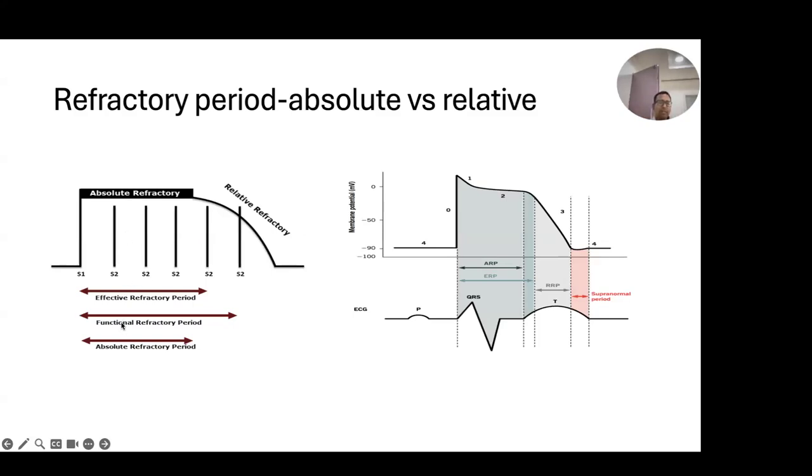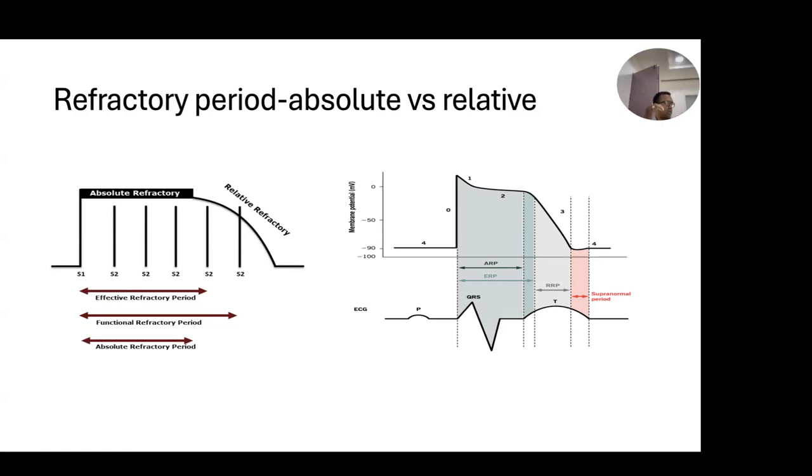So ERP, functional and ARP. The time it reaches this S2 level, we say ERP. So ERP and ARP are almost the same, and the time it is conducting is called functional. And if you look from the ECG point of view, if it falls at the initial part of the T wave, it will not conduct. The mid and later part of the period will be taken as the period in which you can give a supra threshold stimulation and it will start activating.